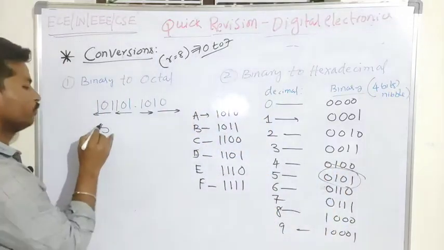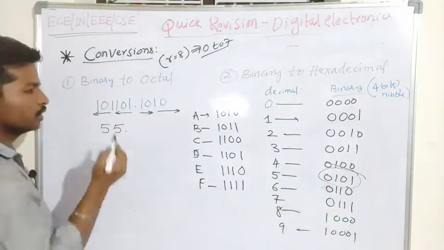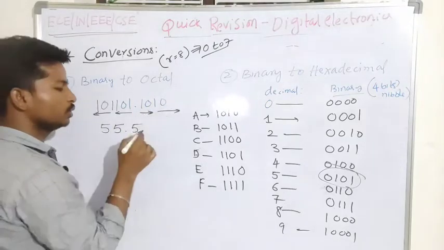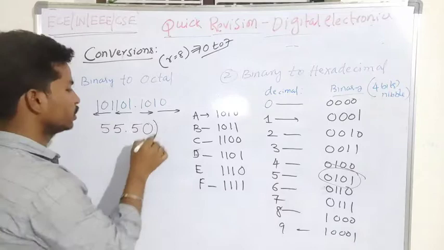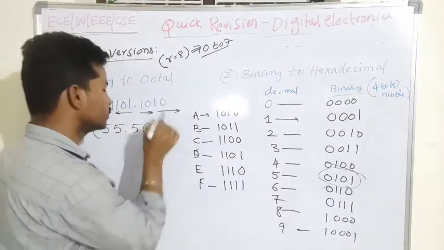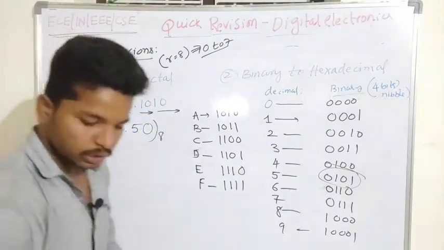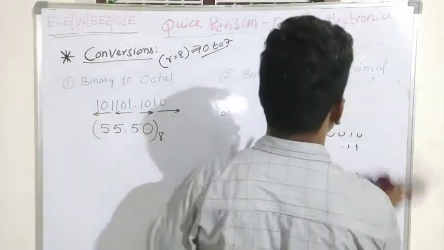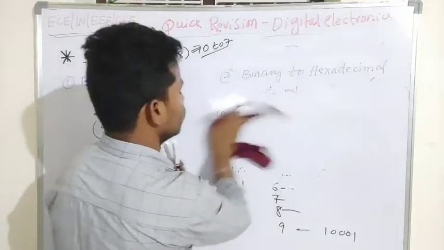So 5 dot, 101 is a 5, and we have only 0 0. So it is nothing but 0. I have to represent which number system it is. So this is a number system conversion from binary to octal number system.